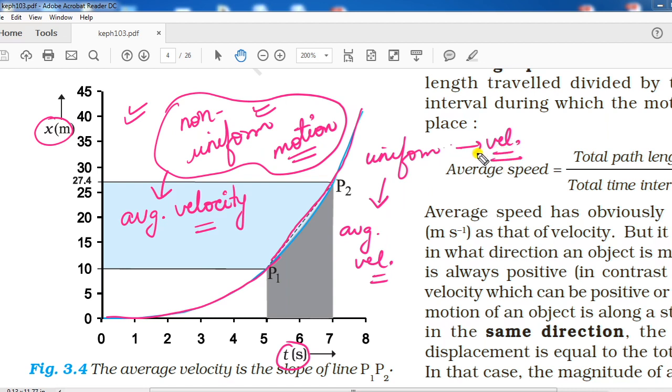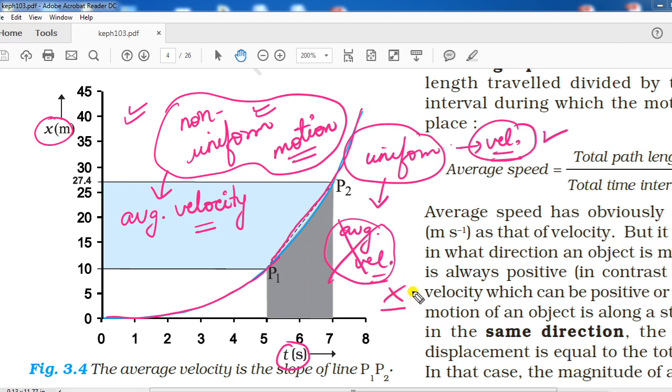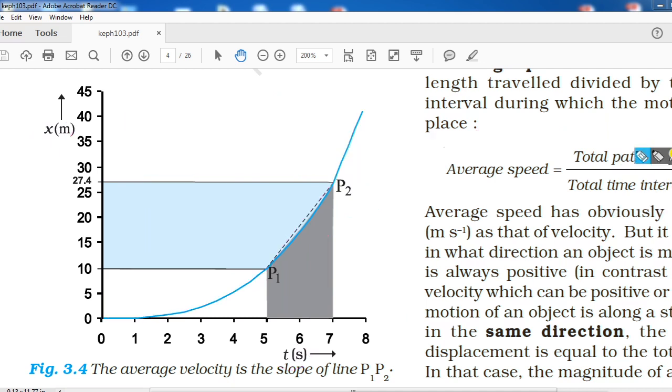And we can also say that if only uniform motion were present in nature, then we would have only velocity. There would be no need of average velocity. We found the need of average velocity because of non-uniform motion. Because of this non-uniform motion, we have to have average velocity, right? So the graph shown in front of you belongs to average velocity only.